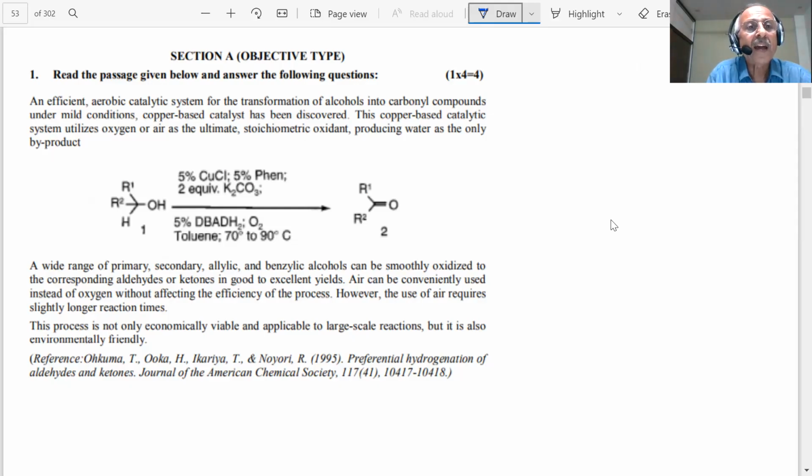First line: an efficient aerobic catalytic system. Can you tell me what is an aerobic catalytic system? What is the difference between aerobic and anaerobic? What is aerobic? Aerobic means use of oxygen. Interesting, students. We are going to decode each and every word.